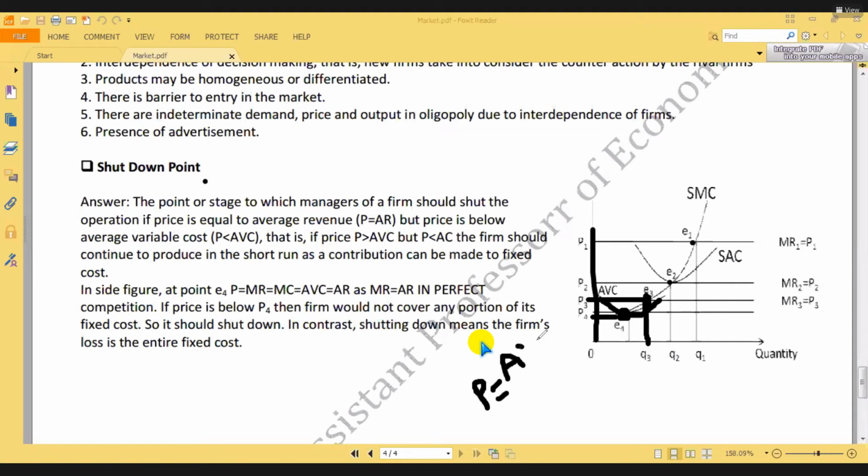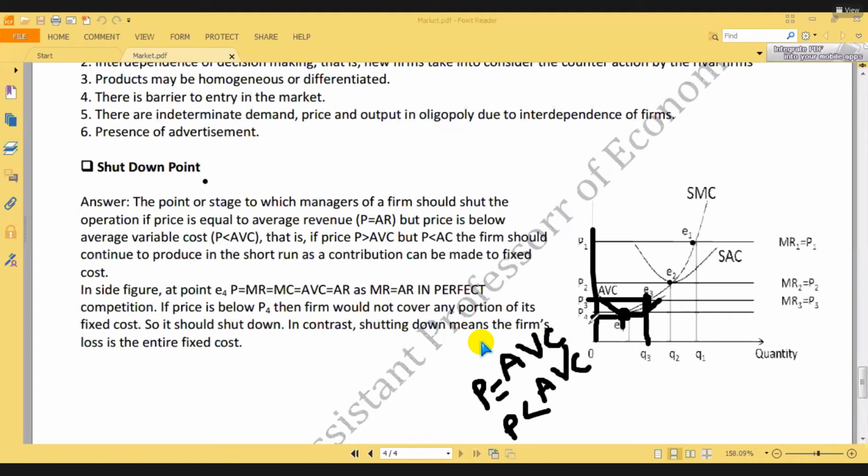Now tell me, will the farm shut down its business or continue? No, it is an indifferent point. The farm can continue or can shut down, it is up to the producer. However, if price is below this point, that means price is less than AVC, the farm must shut down its business.